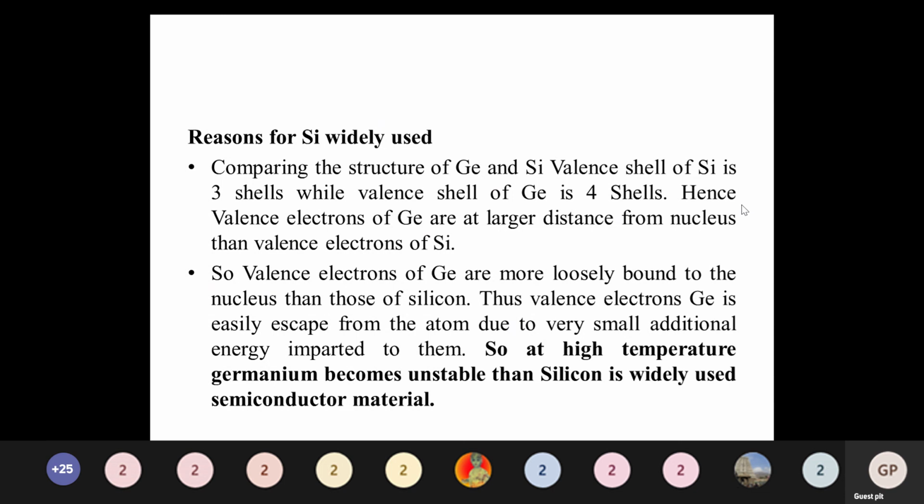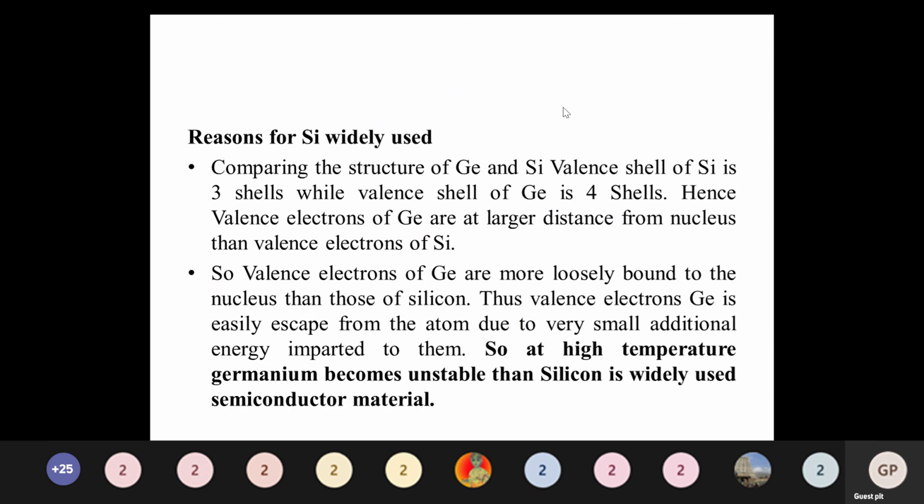In silicon there are only 3 shells, that is orbits, but germanium consists of 4 shells. So 4 shells means the distance from the nucleus to the outermost orbit is increased in germanium. At the same time, in silicon, compared to germanium, the distance is less. That is one of the advantages. Because the distance is less in silicon, we mostly prefer silicon compared to germanium.